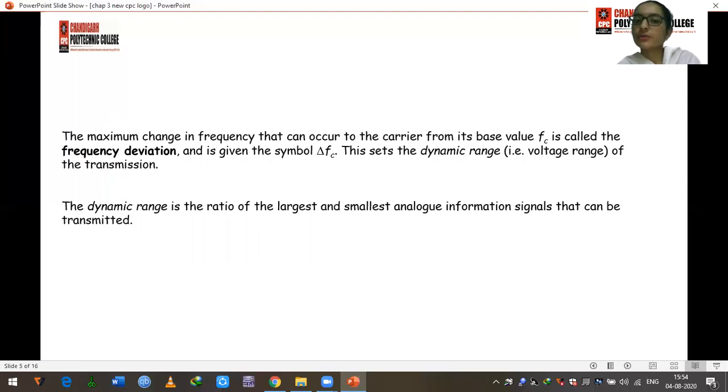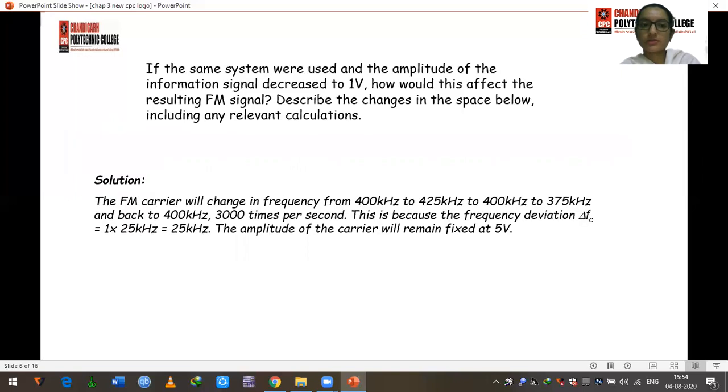This is the dynamic range of the transmission. Now, the question arises, what is the dynamic range? It is the ratio of the largest and smallest analog information signals that can be transmitted over a distance. If the same system were used and the amplitude of the information signal decreased to 1 volt, then how would this affect the resulting FM signal? Describe the changes in the space below, including any relevant calculations.